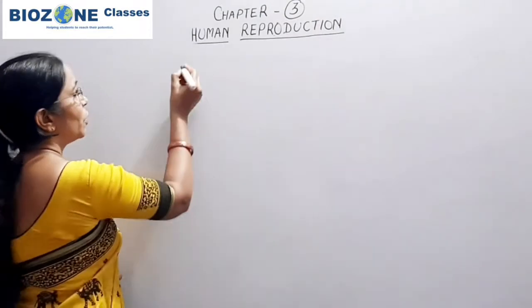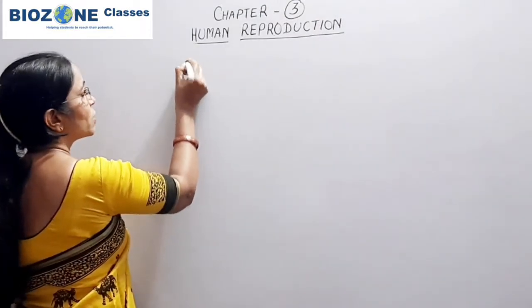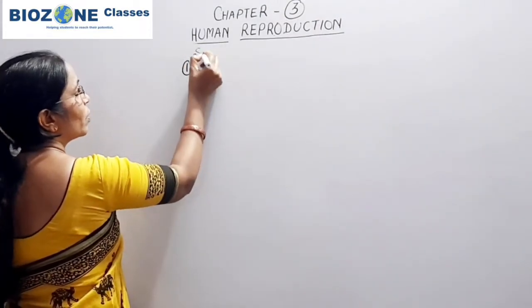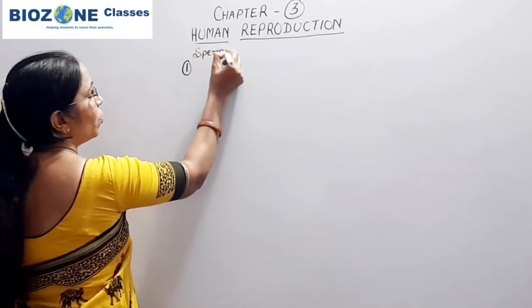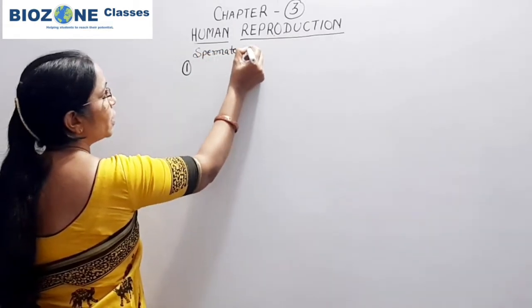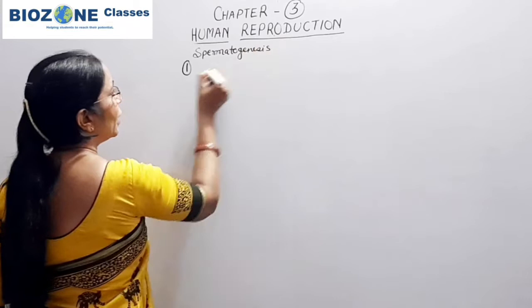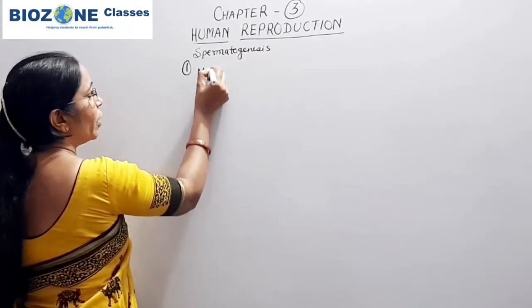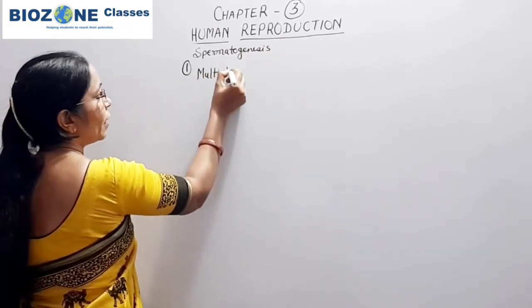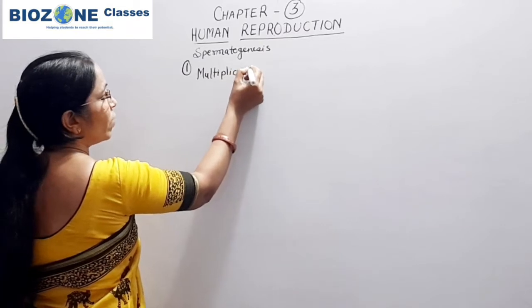Now we study the first phase of spermatogenesis. That first phase is called the multiplication phase.